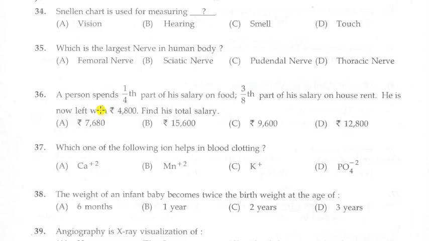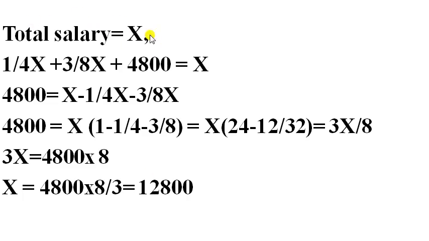Suppose the total salary is x. The 1/4 part is x/4, the 3/8 part is 3x/8, and the remaining amount in his hand is 4,800. Adding these, x/4 plus 3x/8 plus 4,800 is equal to x, the total salary. We have to find this x.